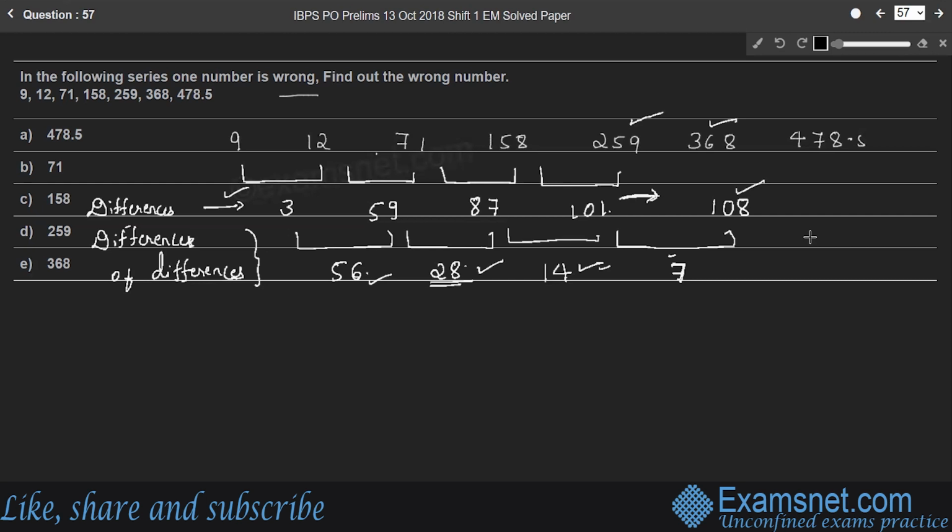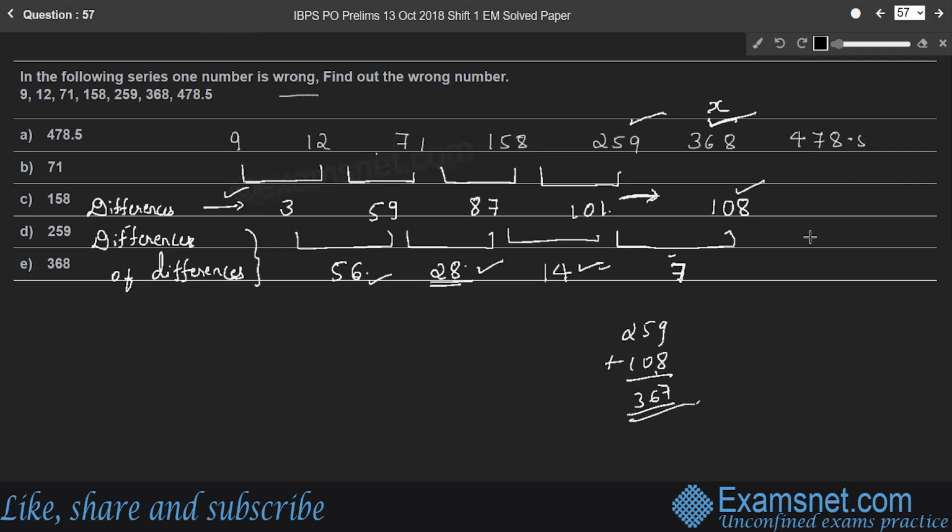If the difference between 259 and the next number is 108, then the next number is 259 plus 108, which becomes 367. Here it is given as 368, the last but one number, which is wrong.